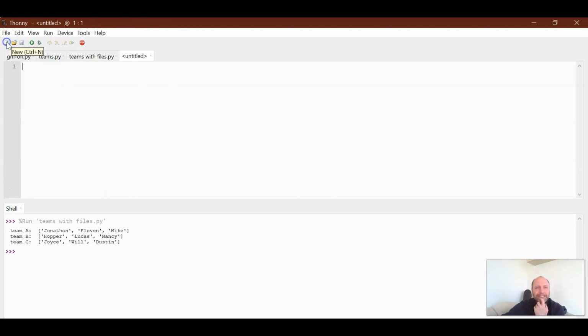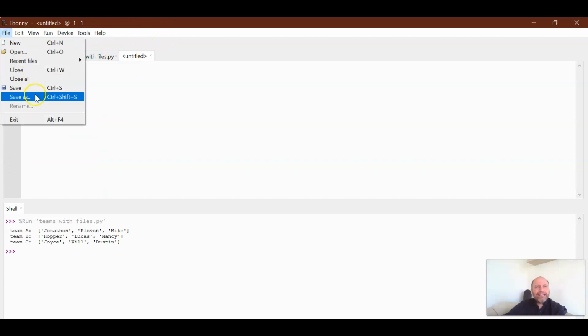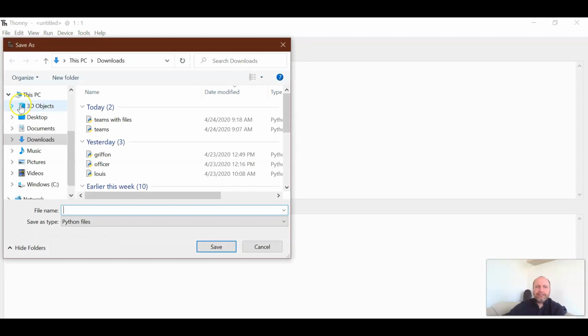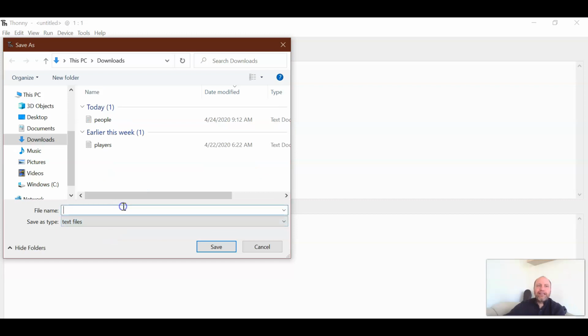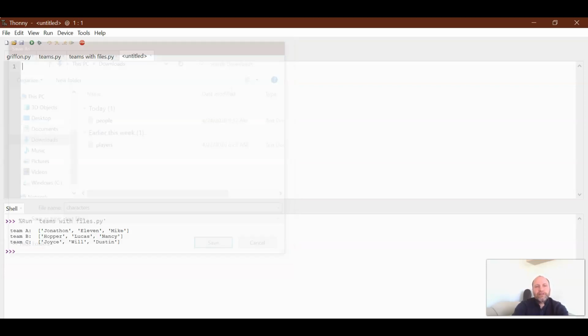Now, when we click New, when we save this, I'm going to go File, Save As. Now watch this. This is a little tricky. Instead of saving this as a Python file, we're going to click on this. We're going to go to Text Files, and we're going to save this as characters. All right. And notice on the top, all of my other programs say .py, but this one says .txt.